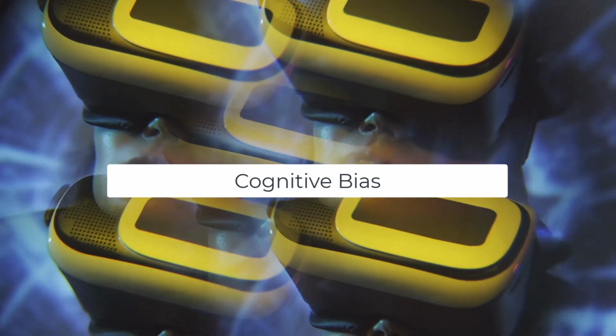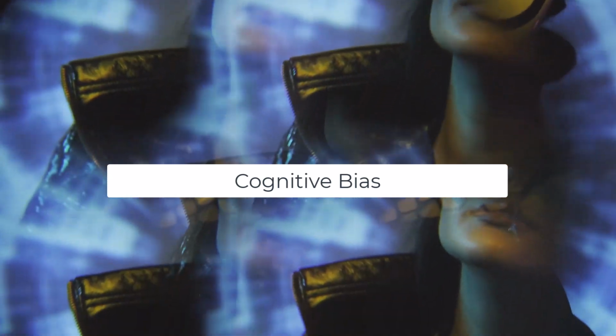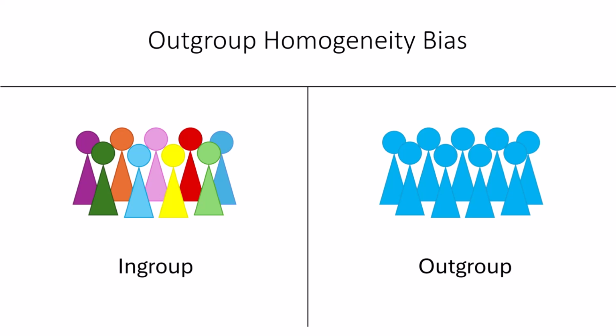The third source of intergroup conflict is cognitive bias. One example is the outgroup homogeneity bias. It occurs when we underestimate the variability among outgroup members and instead perceive them to be all the same. It happens because we're less familiar with these groups and don't interact with a representative sample. Unfortunately, this unfamiliarity then leads us to apply what we know, our stereotypes, even though they're probably inaccurate.